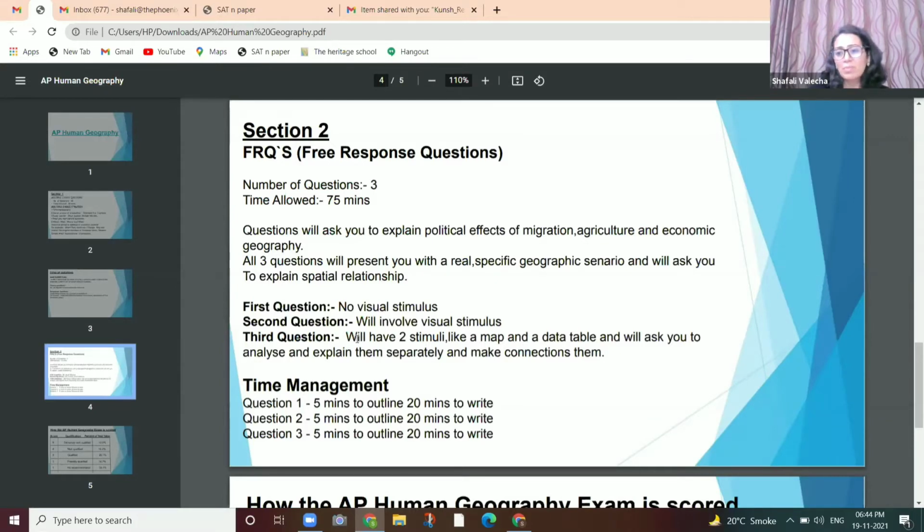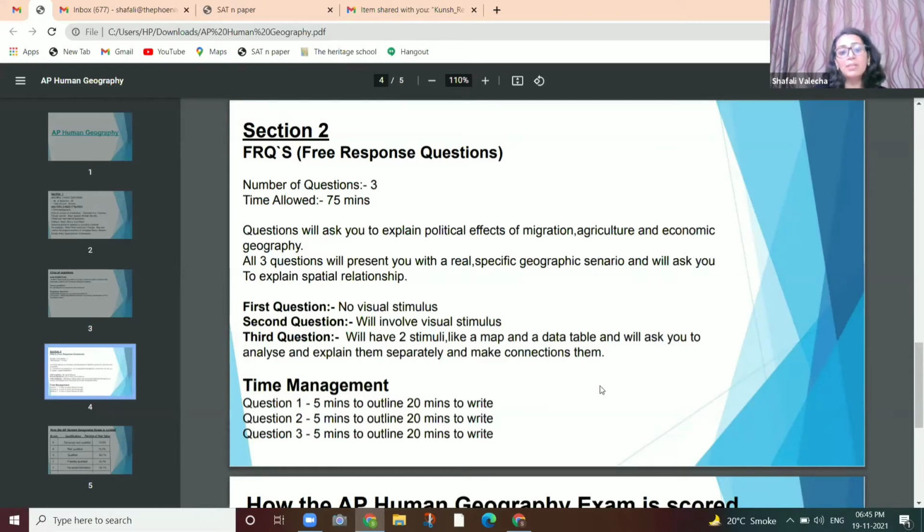We will give you all the material, all the terms, definitions. First question, I'm explaining, there will be no visual stimulus. That's the frequent question that students ask. Second question will involve a visual stimulus. Third question will have 2 stimuli, map, data, table. They will ask you to analyze and explain them separately and make connections importantly.